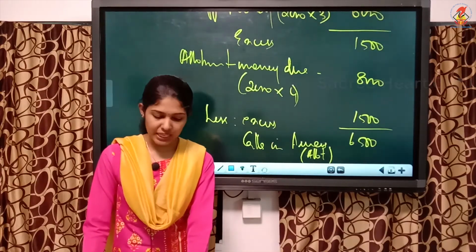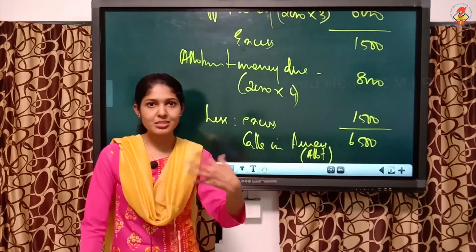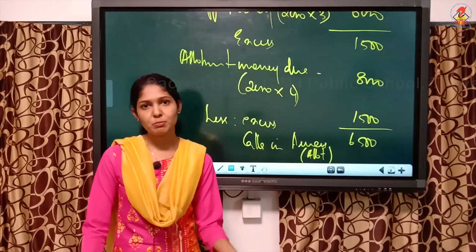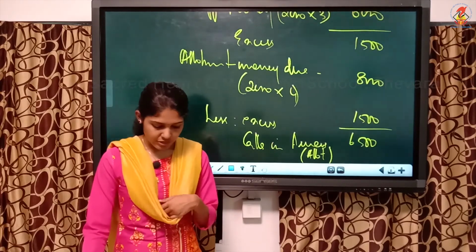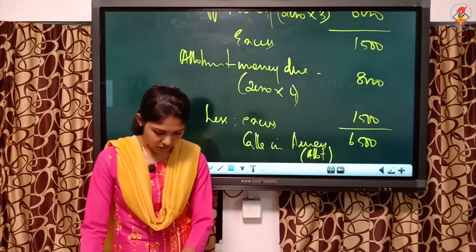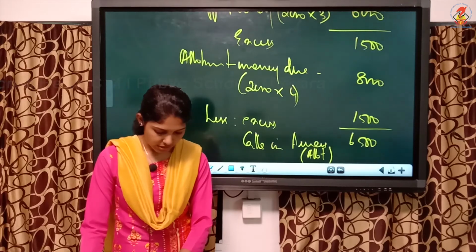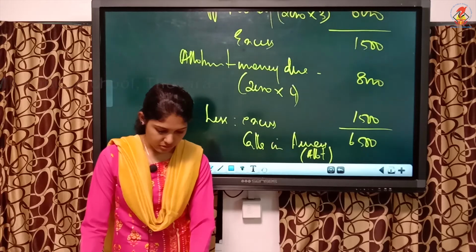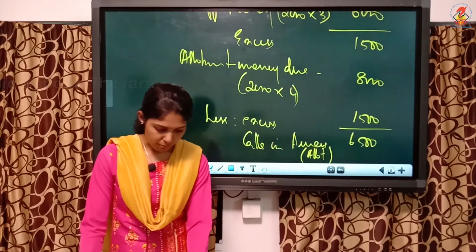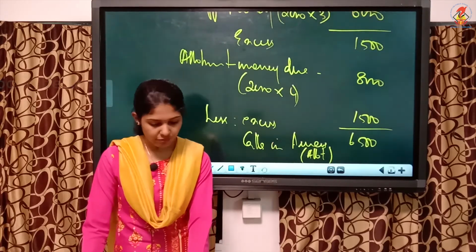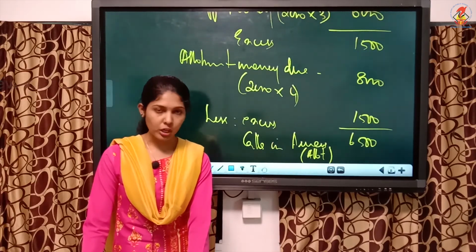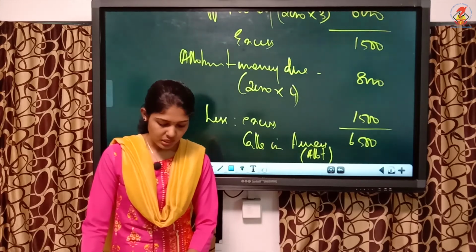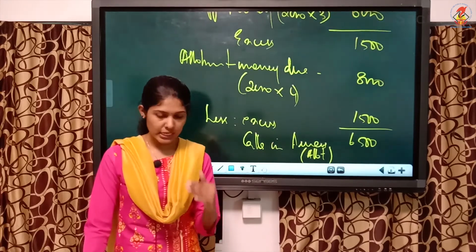Then there is premium with application and allotment. When I say like this, you may find it difficult. So you write and see, it is similar to the previous question. Then after allotment, the company forfeited, no? When did they forfeit actually? Just read the question. Failed to pay the amount due on allotment and first call. Okay, not after allotment. After first call, the company is forfeiting the shares. Okay, so till allotment, you write the journal entries.